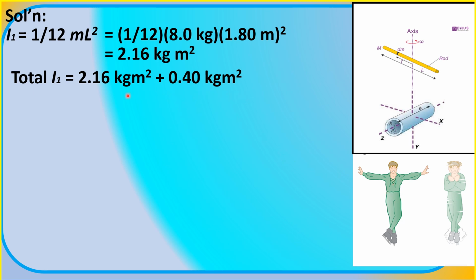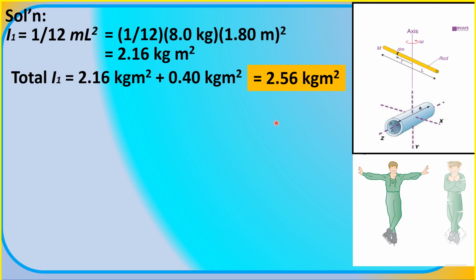In short, we have to get the total moment of inertia of the figure skater initially, when he is in this position about to spin, with his hands and arms still outstretched. The total initial moment of inertia of the figure skater is equal to 2.56 kg m².